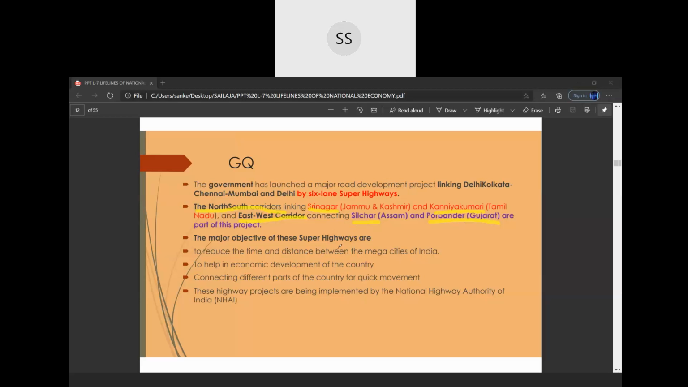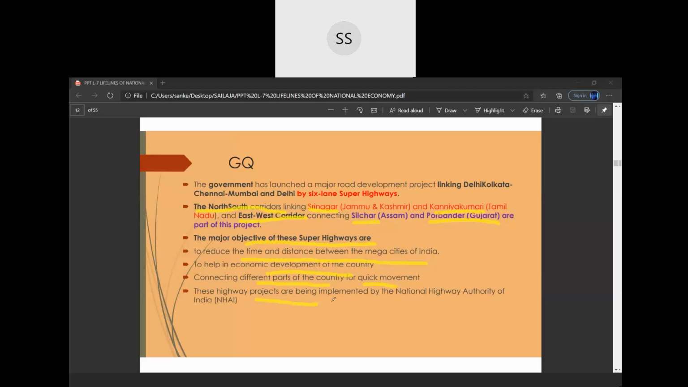The main objective of the superhighway. So you have to learn, children, the importance of superhighways. Importance of superhighways, all these highways: to reduce the time, as I told you, they are very fast movement and shorter distances also. Reduce the time and distance between the mega cities of India. Next, to help in economic development of the country. It connects different parts of the country for the quick movement.